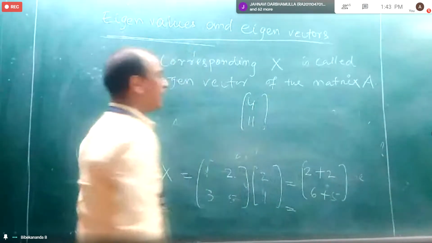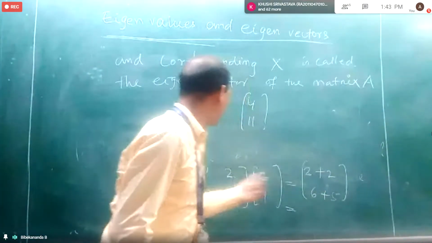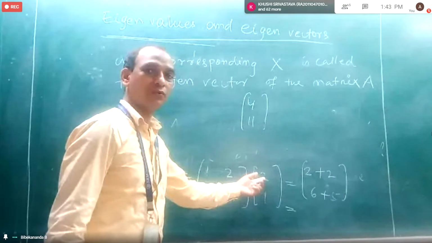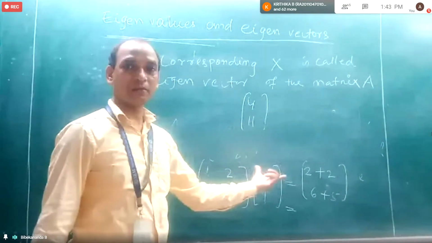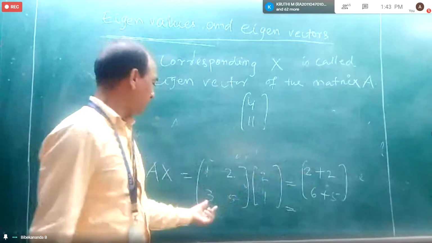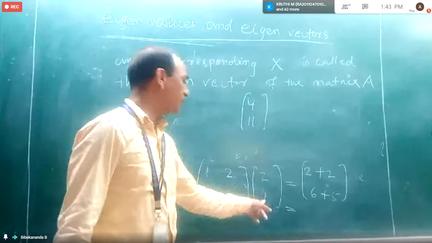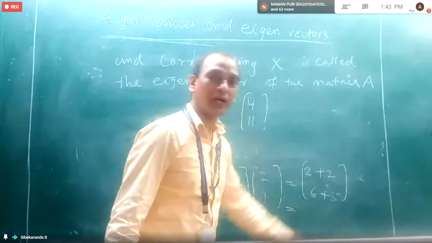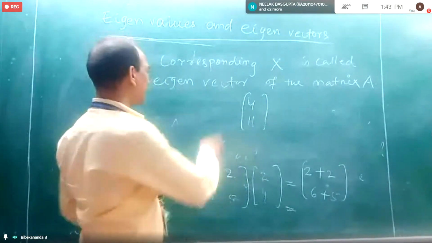Because 2 plus 2 is 4, and 6 plus 5 is 11. So we will take their sum, matrix multiplication, and we get 4, 11.